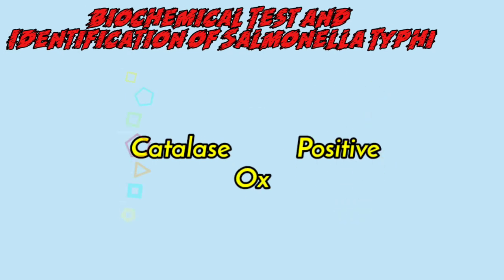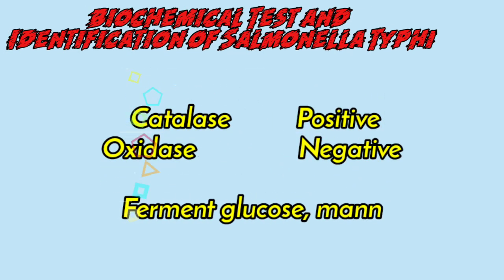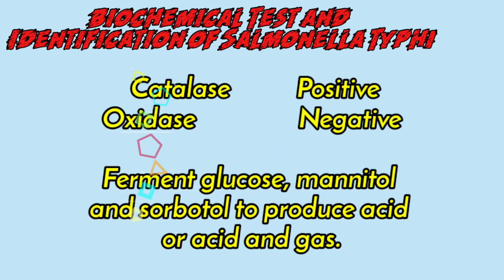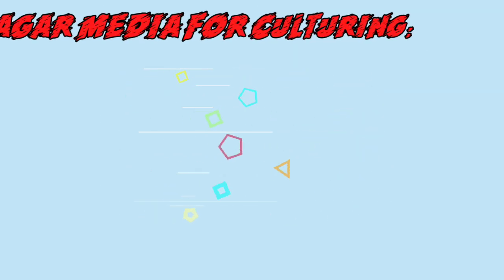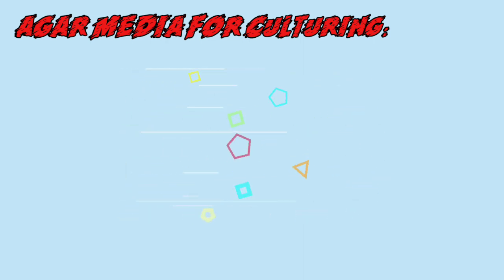We then start with the biochemical tests and identification of the Salmonella type. It is catalase positive, oxidase negative, and it ferments glucose, mannitol and sorbitol to produce acid and gas. Then, agar media for culturing.